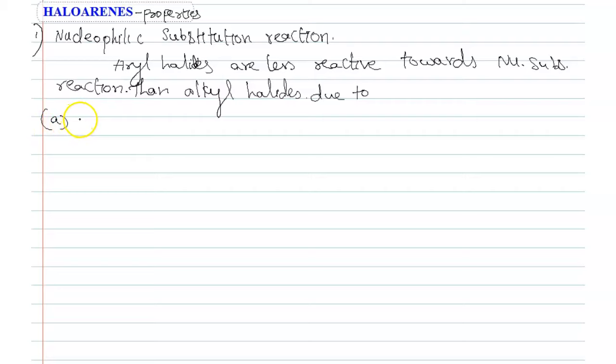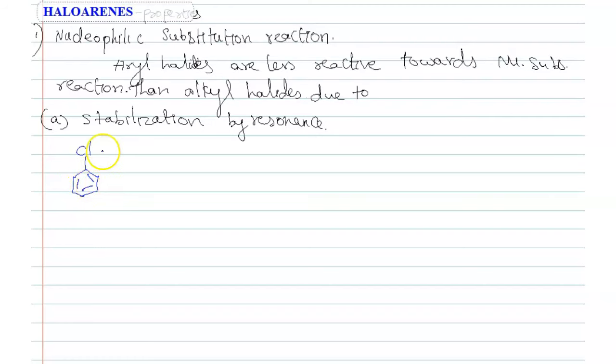First one, stabilization by resonance. Here resonance is possible. Suppose take one example, chlorobenzene. So you know very well resonance structures. See the students, here on chlorine, 3 electron pairs are there. One of the electron pair shifts towards here. Then we can get resonance structures.